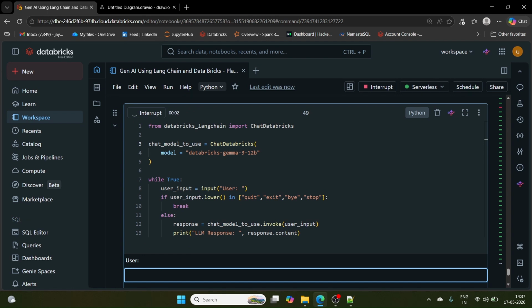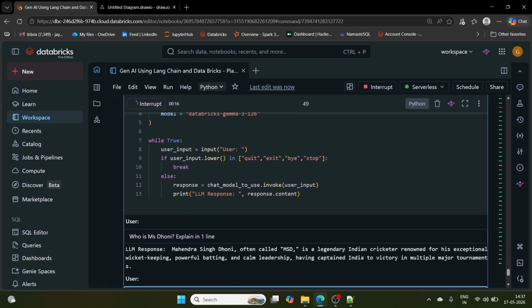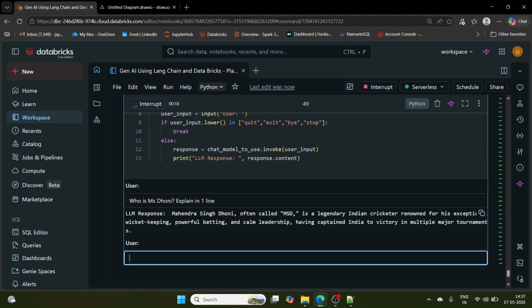First it is asking for user input. So what I will ask: who is MS Dhoni? Explain in one line. I just want short output. I have just entered that, and it has given me the response. LLM response: Mahendra Singh Dhoni, often called MSD, is a legendary Indian cricketer renowned for his exceptional wicket handling. We know he is a good wicket keeper. Powerful batting, calm leadership, having captained India to victory.